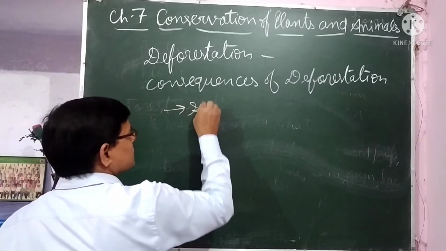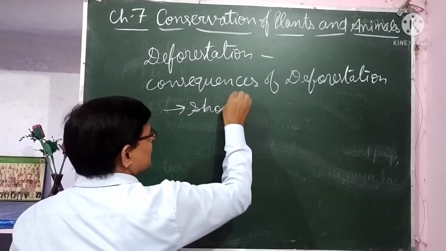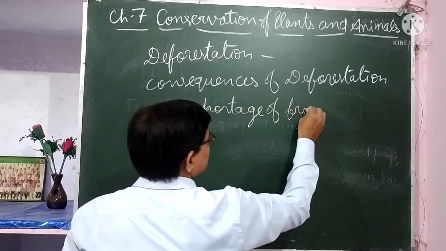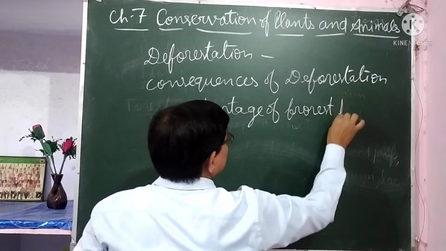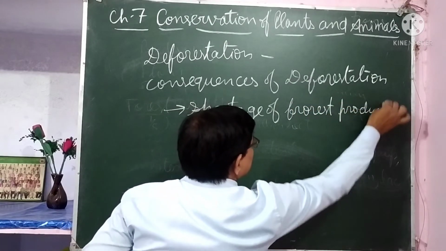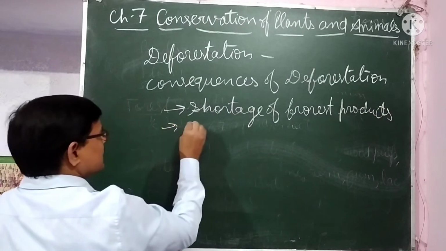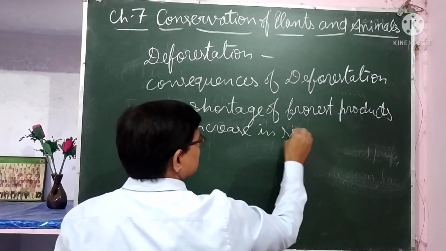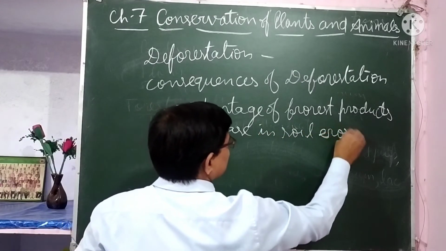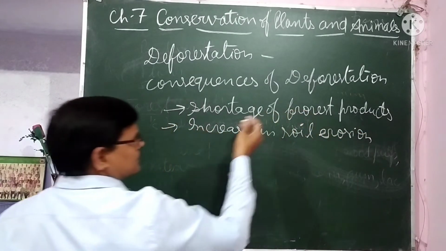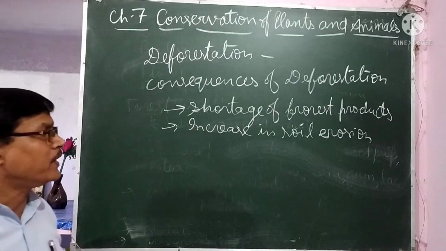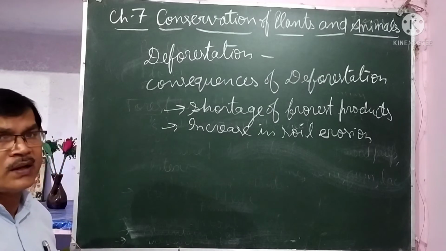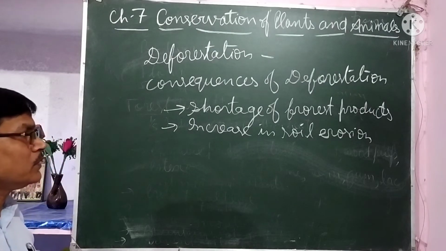Shortage of what? Shortage of forest products, and increase in soil erosion, as I told you that forests help in decreasing soil erosion, as their roots anchor the soil and they do not let the soil be flown.